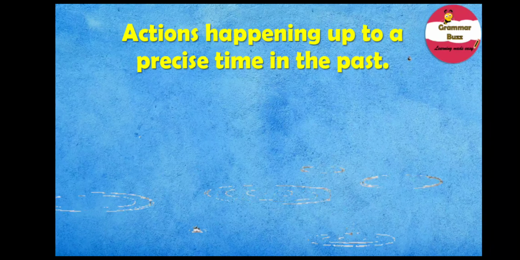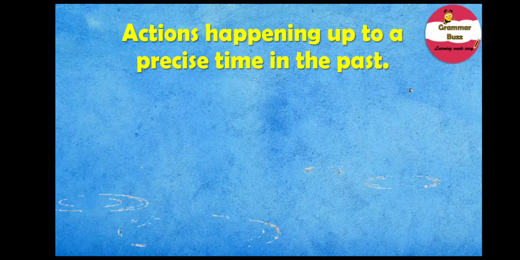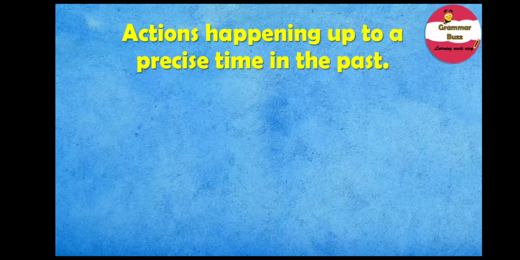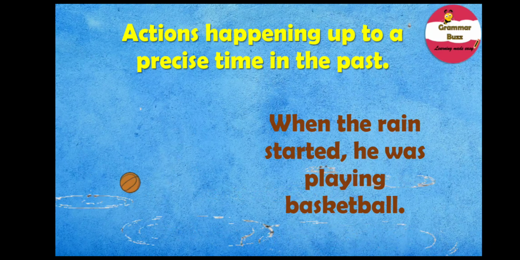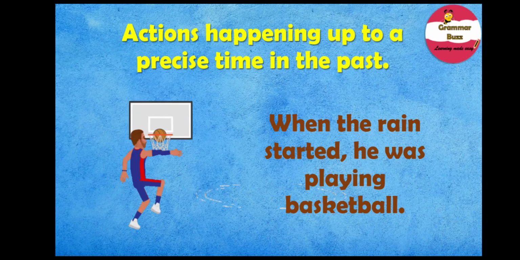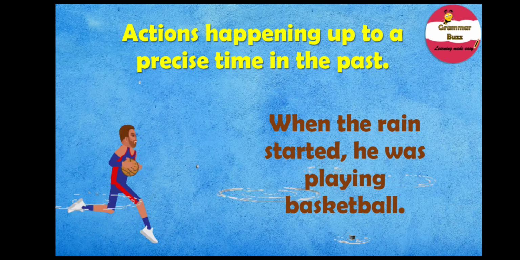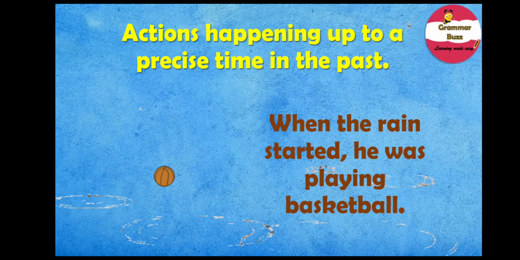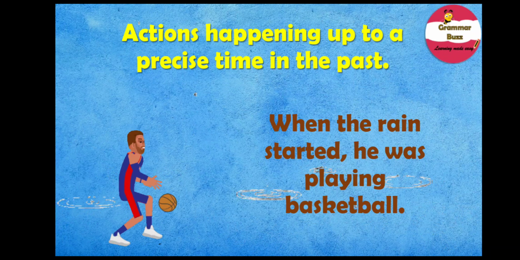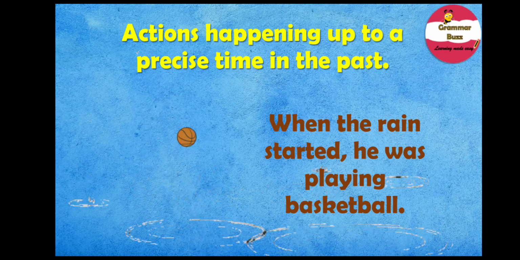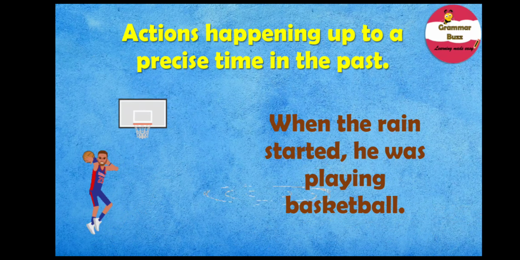So let's take this example into account. And our sentence is, when the rain started, he was playing basketball. This sentence also gives us two actions, and they are was playing and, you know what?